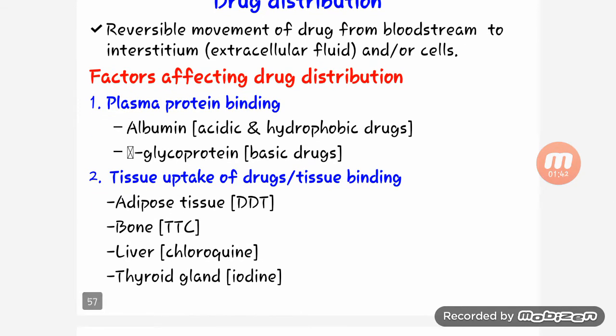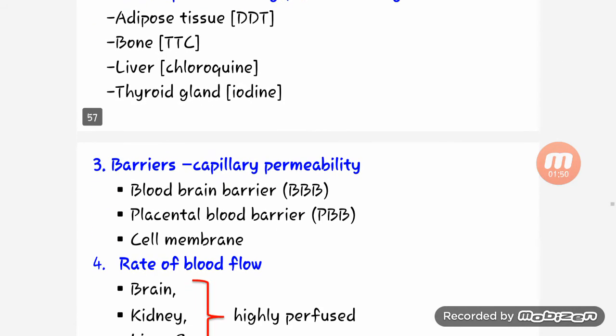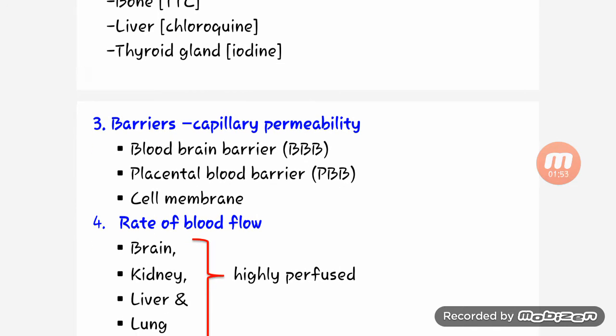Second is tissue uptake of drug and tissue binding: adipose tissue, bone, liver, and thyroid gland.